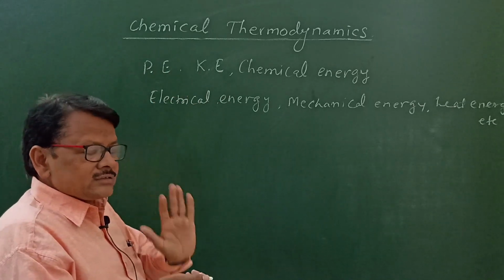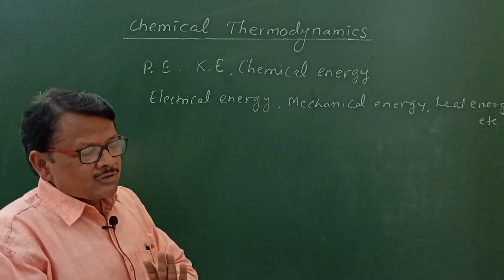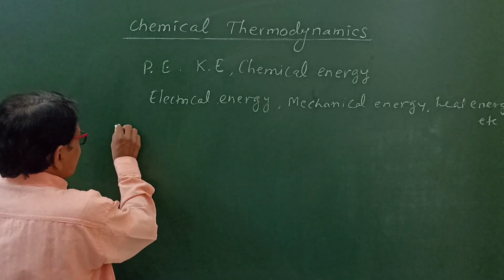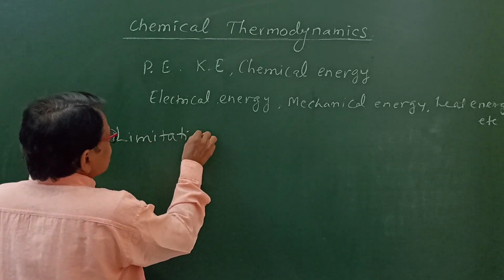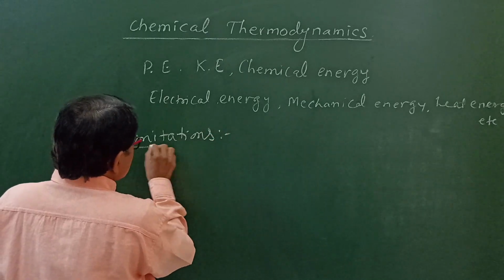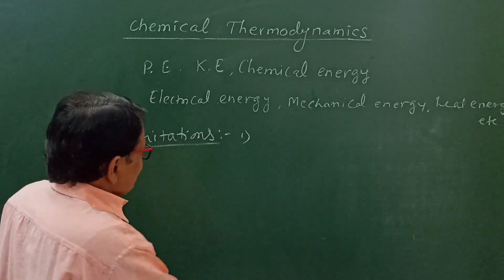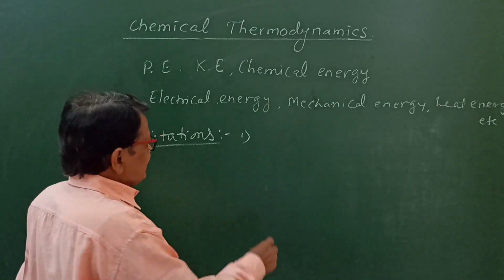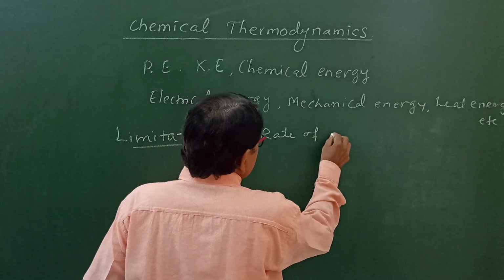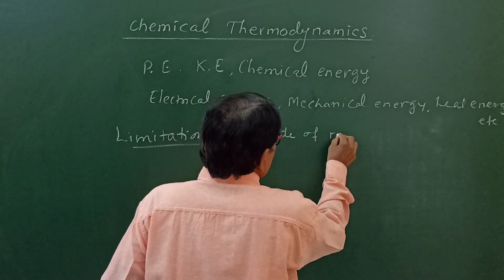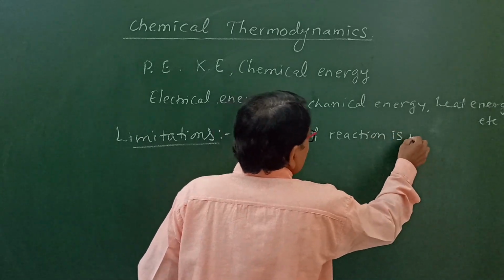Now we have to see there are certain limitations of this chemical thermodynamics also. So what are the limitations of chemical thermodynamics? There are three limitations. First limitation is that in this chemical thermodynamics topic, rate of reaction is not considered. Rate of reaction is not studied.